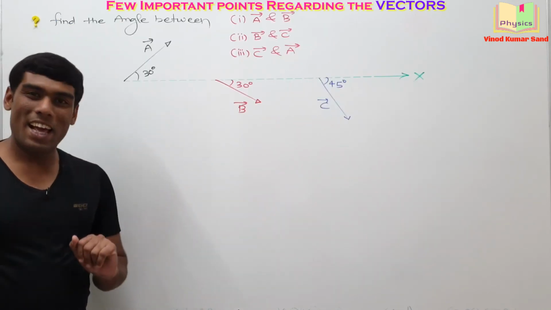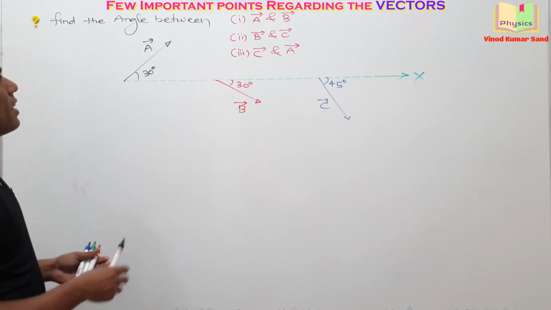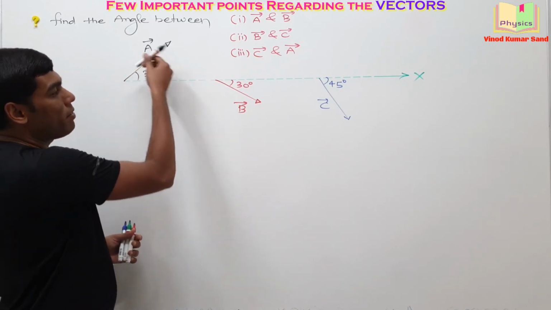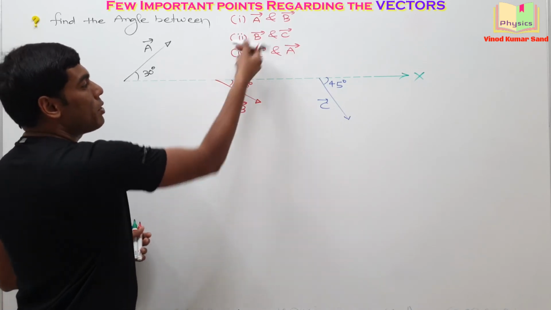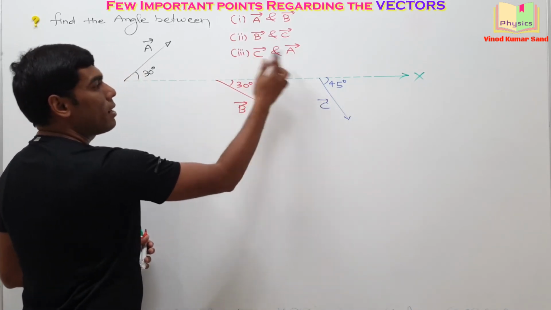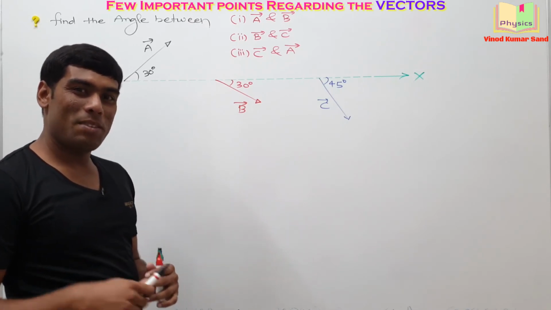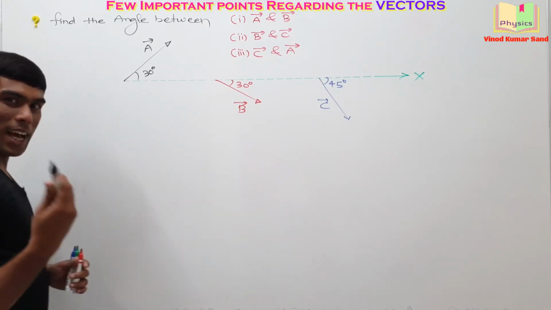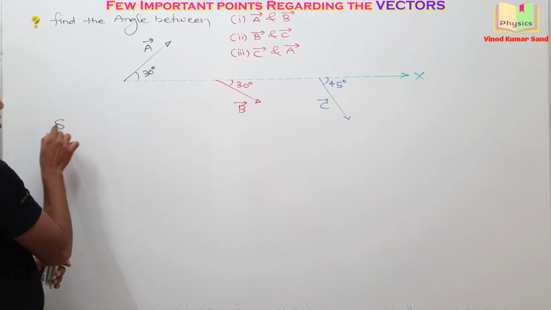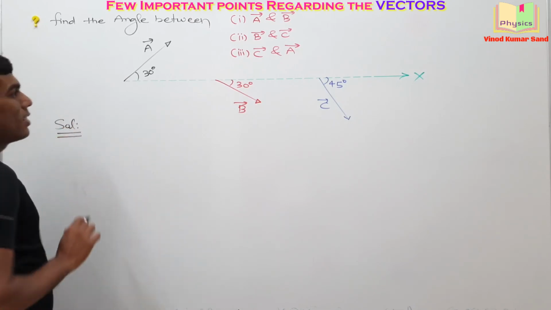Here is the last example of this video. We have to find the angle between A vector and B vector, angle between B vector and C vector, and angle between C vector and A vector. You can pause the video here and post your answers in the comment box. I hope everyone will get the correct answers. I am writing the solutions here.